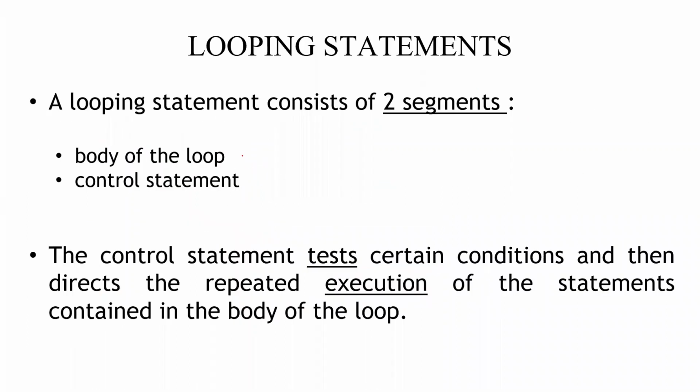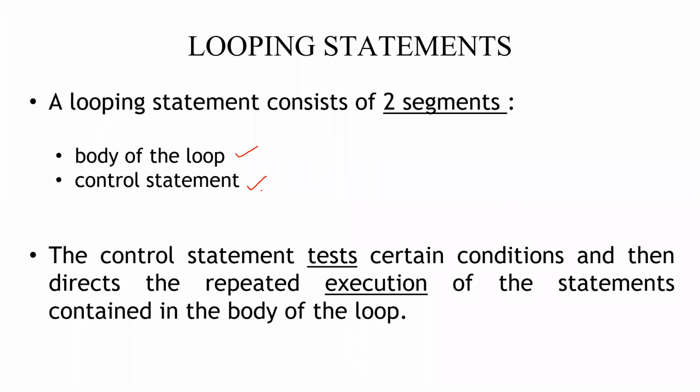One is the body of the loop. The second one will be our control statements. In the body of the loop, we will have the statements to be executed and also the control variable getting incremented. And in control statements, we will have the initialization of the control variable, and also checking whether the control variable has reached a particular level to terminate the looping.